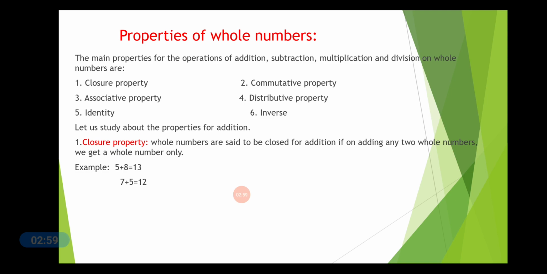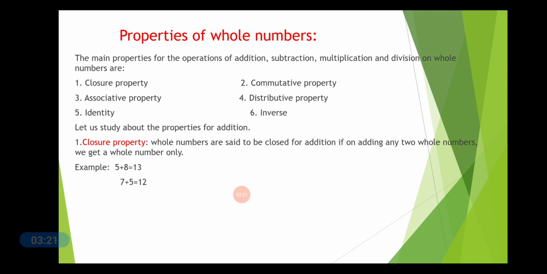Whole numbers are said to be closed for addition if on adding any two whole numbers we get a whole number only. That is, if you take two whole numbers like 5 and 8, as the example is given over here, you add 5 and 8, you get another whole number, 13.